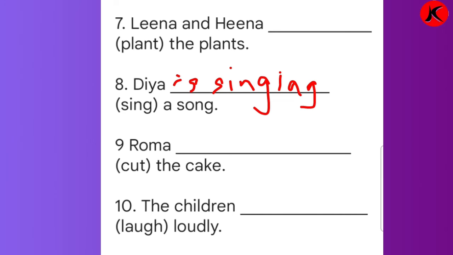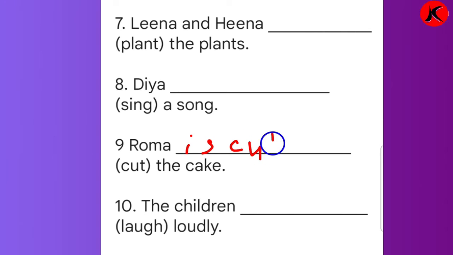Number 9, Roma dash cut the cake. So what will we write? Again Roma is single only. We are talking about only Roma. So Roma is cutting. C-U-T-T-I-N-G. Roma is cutting the cake.